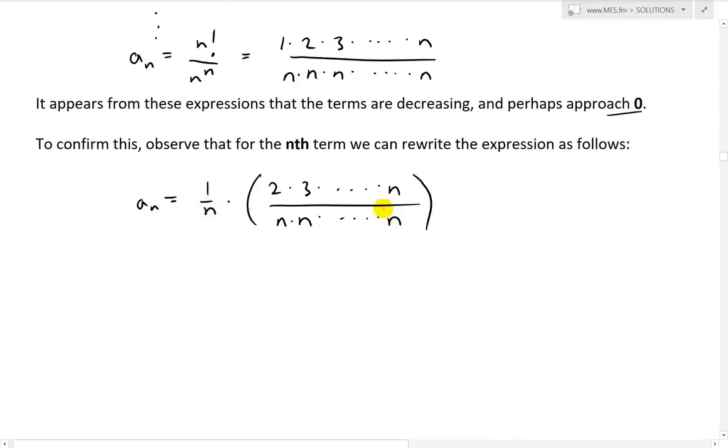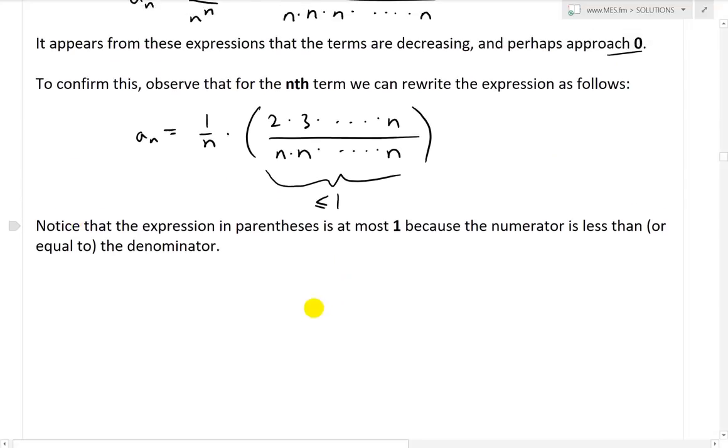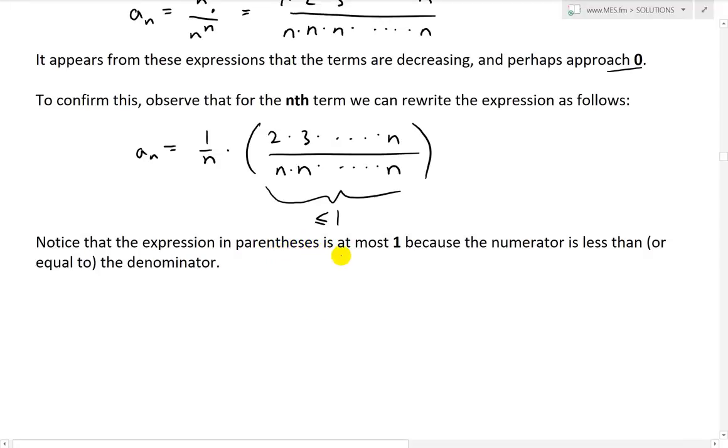But this number, you can see that the denominator is bigger than the numerator. So in other words, this entire bracket is going to be less than or equal to 1. If n is equal to 1, then we just have 1 over 1. So notice, as I just stated, the expression in parentheses is at most 1 because the numerator is less than or equal to the denominator.